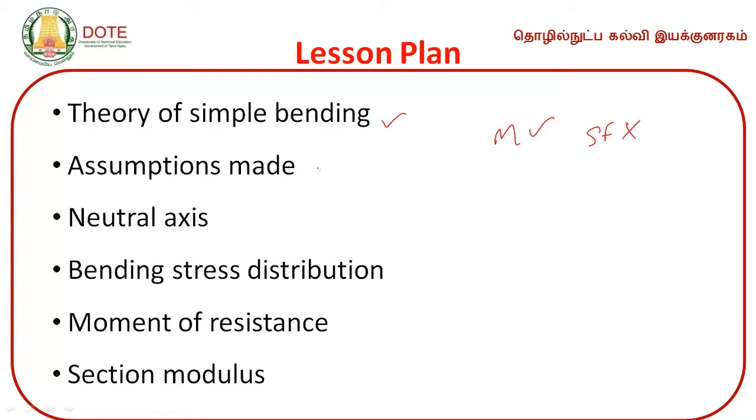Then we touched on some assumptions. For calculation purposes we are going for some assumptions. Then we discussed the neutral axis, and the distribution of bending stresses for a cantilever beam and a simply supported beam. Then what is moment of resistance? Moment of resistance M is given by sigma into Z. What is Z? Section modulus. Section modulus Z is given by I by y max. Okay, so with these values we can solve the problems related to simple bending.